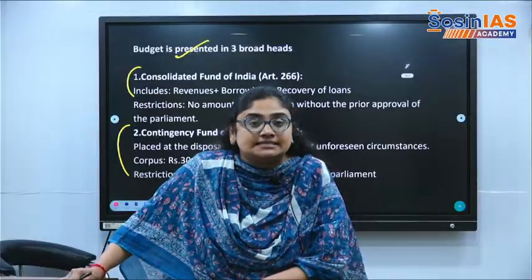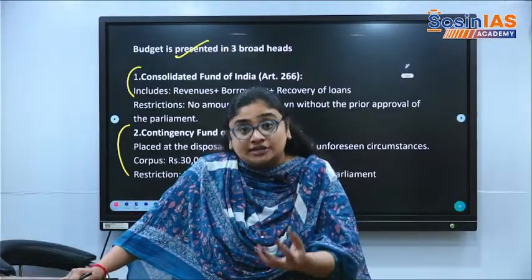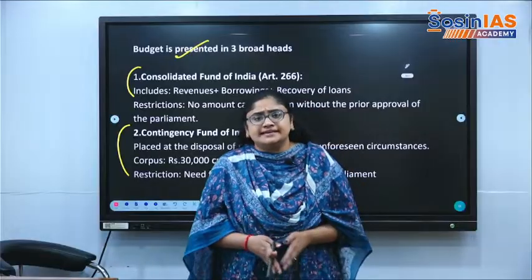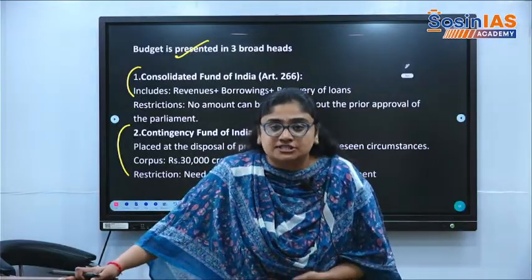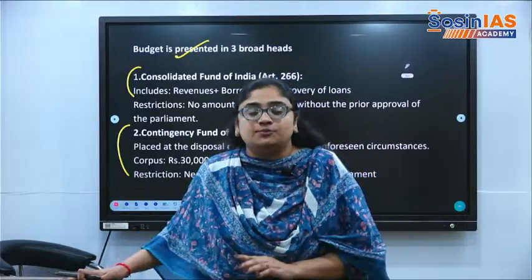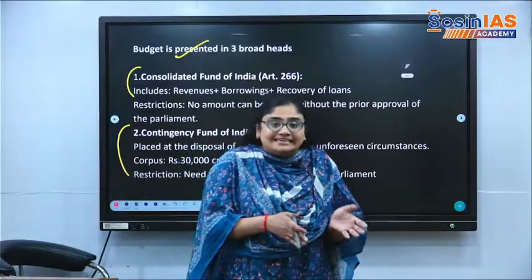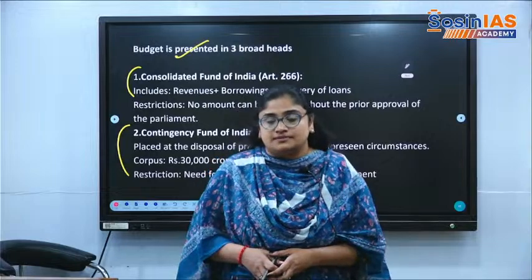In the contingency it is taken, and it is under the control of the president, and there should be parliamentary approval to take money. Even from the consolidated fund, there should be parliamentary approval. That is what is appropriation bill. Okay, then the third one is public account fund. In this, what will be there? Government can take money from this fund in order to finance some of their schemes.